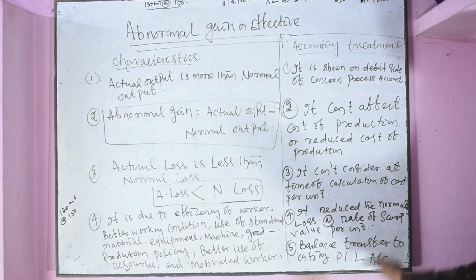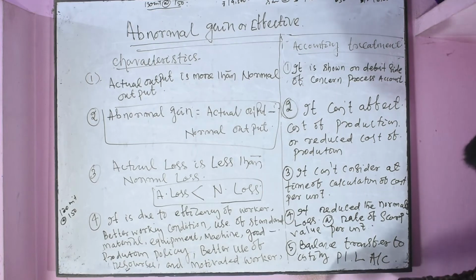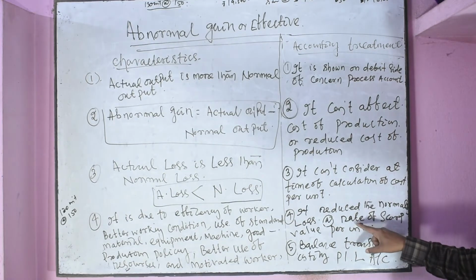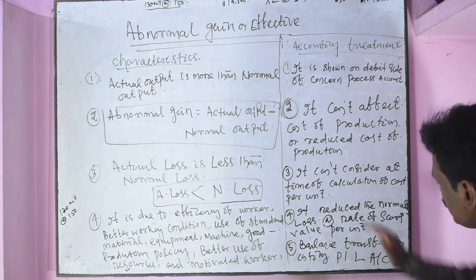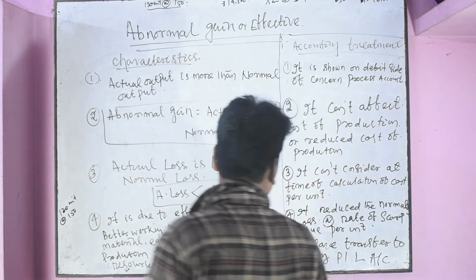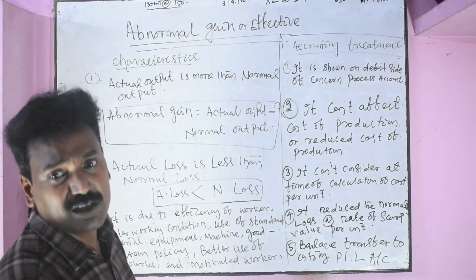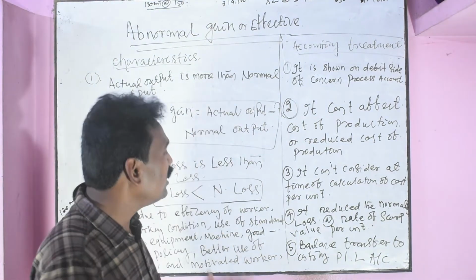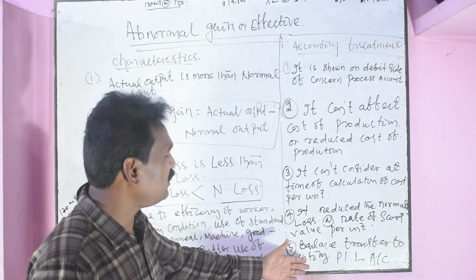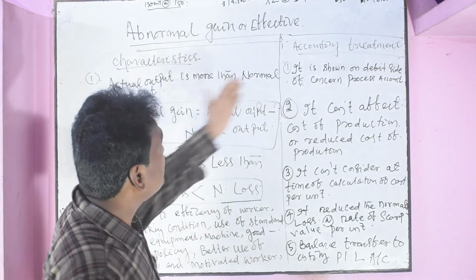Normal loss has some scrap value, so normal loss will be reduced to the extent of units of abnormal gain at the rate per unit of scrap of that process. After adjustment, the balance of abnormal gain account will be transferred to the profit and loss account, that is net gain. While preparing the PL account, it will be shown separately. These are the characteristics and treatment.